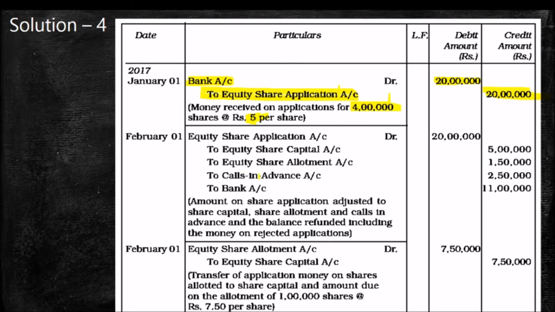Second, what we have to do? We have to reject the excess application. Here the rejection and pro rata allotment entries are all combined. Actually, what we needed was 1 lakh into 5. In share capital, what we needed was 1 lakh into 5, so 5 lakh. Out of the 20 lakh received, we are transferring 5 lakh into the company's share capital.